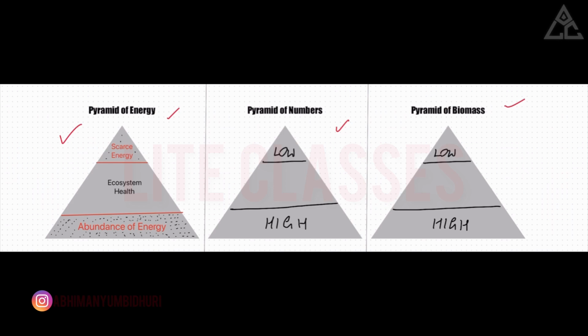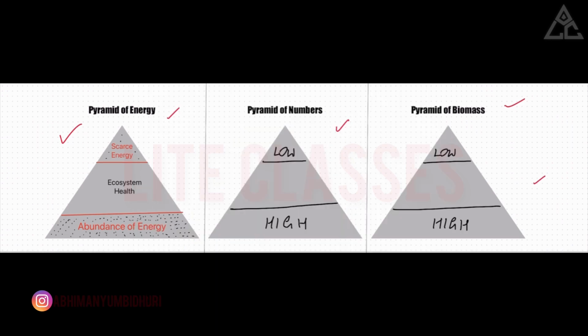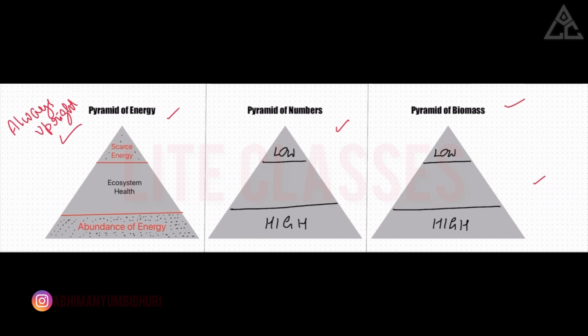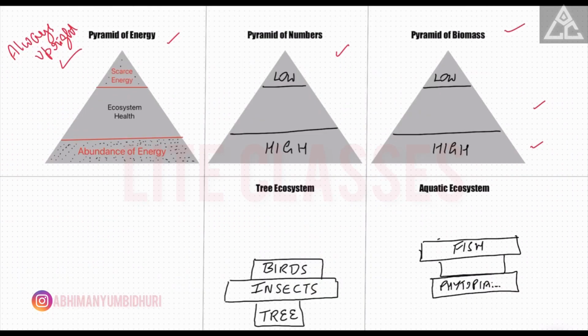On the other hand, the pyramid of biomass focuses on the total mass of living organism at each trophic level. It provides insight into the physical abundance of living matter, while the general rule is that these pyramids are always upright, that is, broad at the base representing high amount of biomass, number or energy, and narrow towards the top. But there are few exceptions when it comes to pyramid of numbers and pyramid of biomass.